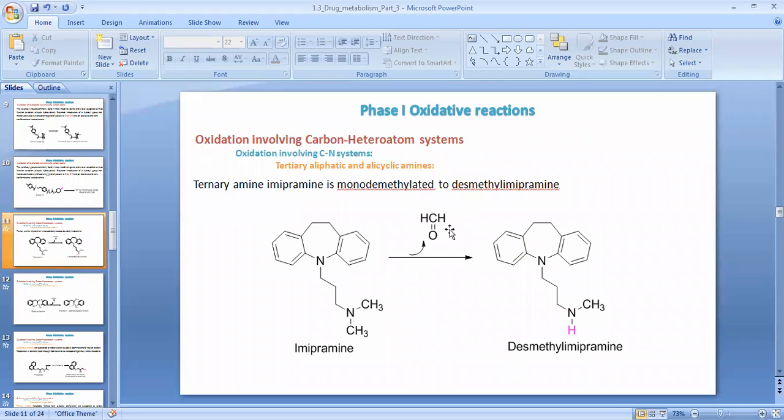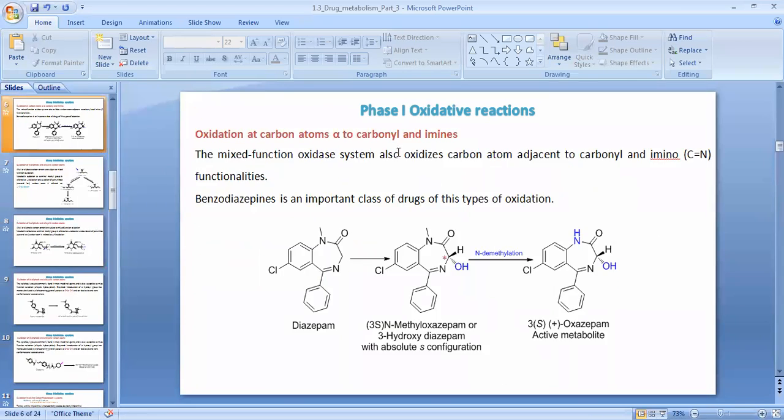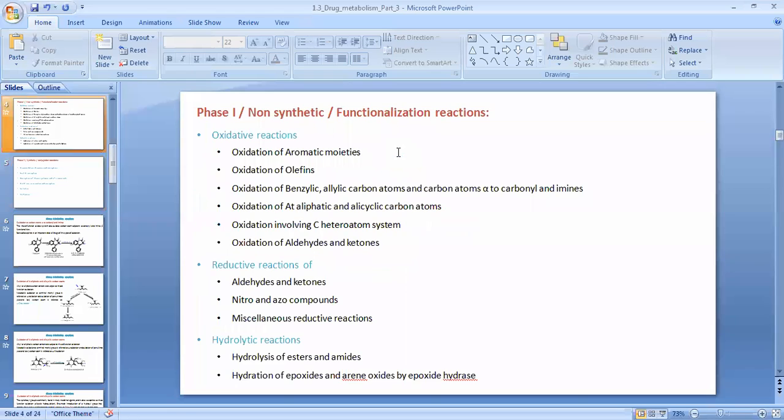Now the next metabolism reaction involves the presence of a heteroatom in its structure. Up till now we have covered the oxidation of aromatic moieties, oxidation of olefins, and oxidation involving benzylic carbon atoms, alicyclic carbon atoms, or carbon atoms alpha to the carbonyl as well as imine groups.